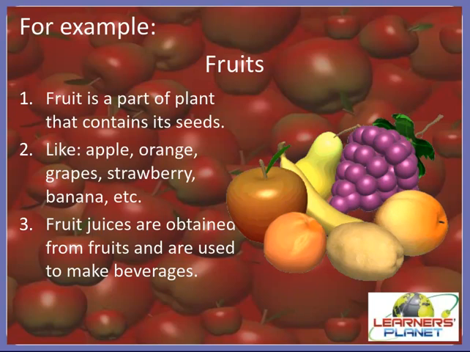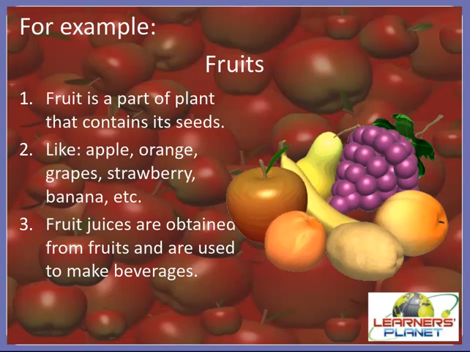So we obtain fruits season wise. Some in the summer season, some in the winter season, some in the rainy season. Alright, and season wise we should consume all the types of fruits because they provide all types of nutrients. Alright, and they also provide us with a lot of energy.